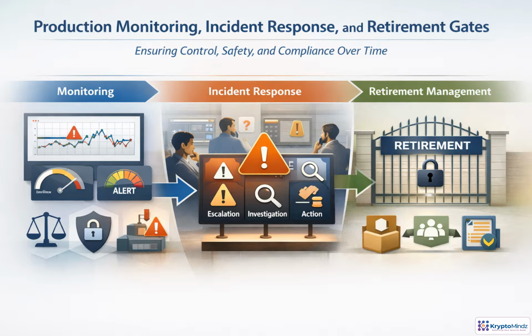Triage determines severity, escalation path, response owner, and required evidence. Remediation may include rollback, model update, user communication, or policy change. Finally, every major change raises a lifecycle question: improve, continue under controls, or retire the system safely.